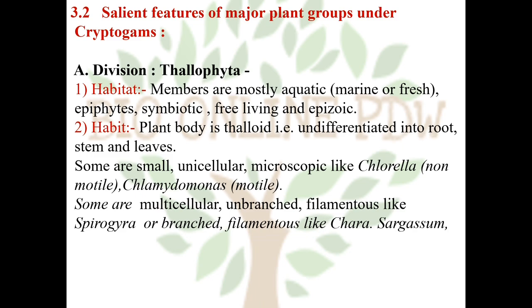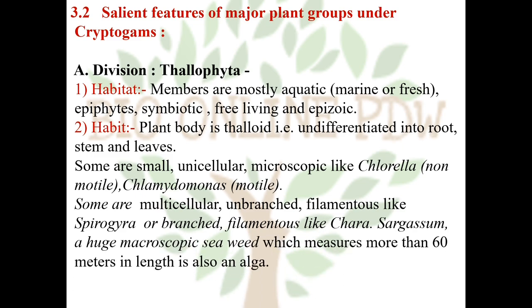They may be unbranched filamentous like Spirogyra. They may be branched filamentous like Chara and Sargassum. Some members are huge and macroscopic like seaweed, which may measure more than 60 meters in length.